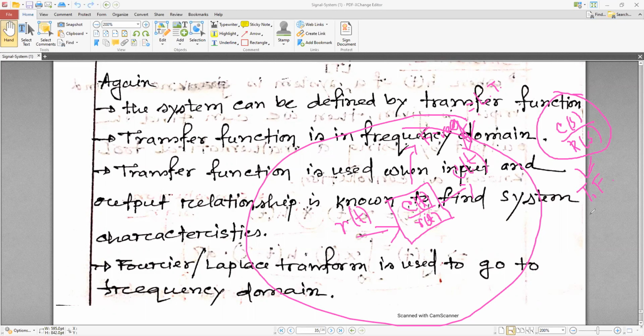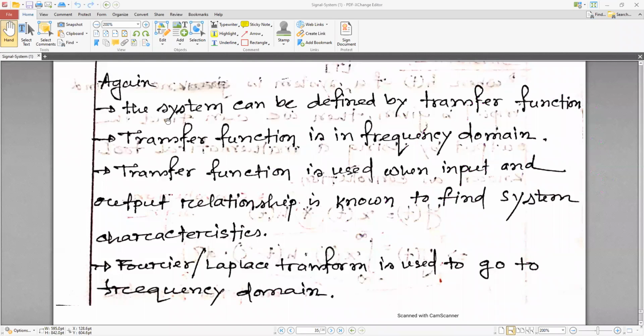So the transfer function is the Laplace transform of the output to the input of a system. This is the ratio of the output signal to the input signal of a system. If I convert from the time domain to the frequency domain, then I will get the transfer function. The system can be defined by the transfer function, which is in the frequency domain and is used when the input and output relationship is known to find system characteristics.